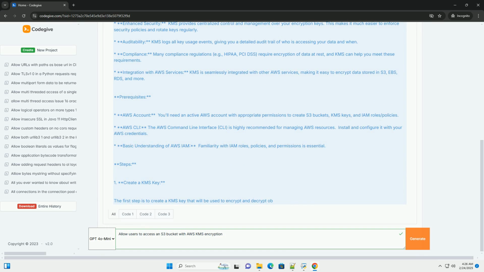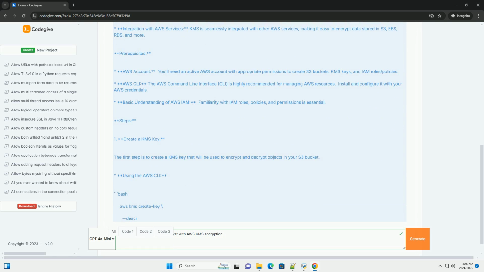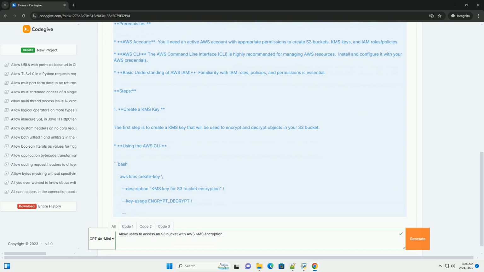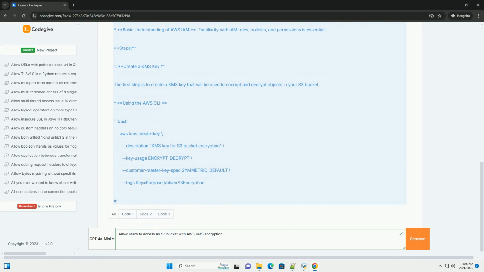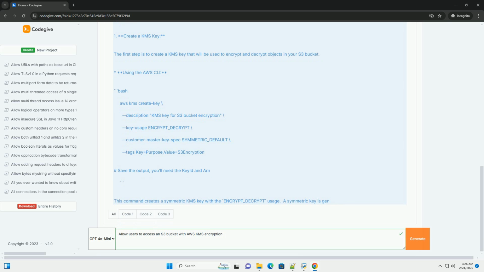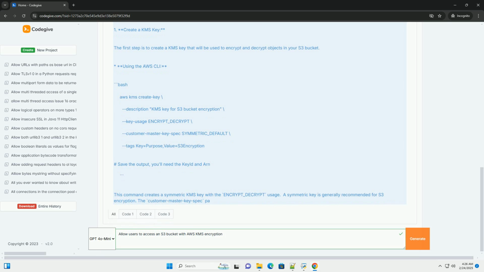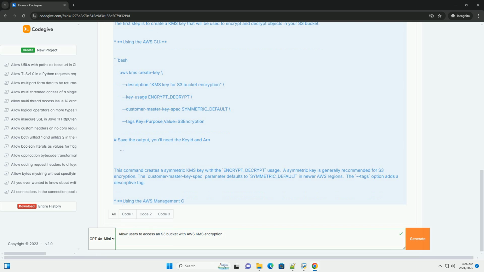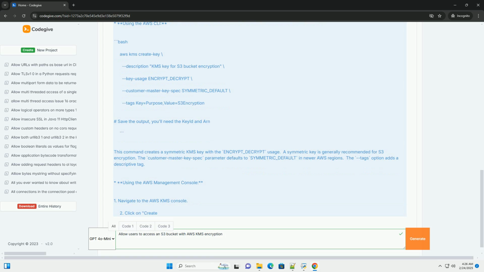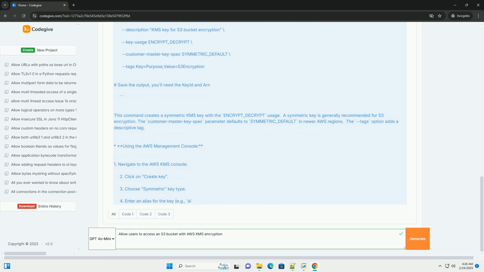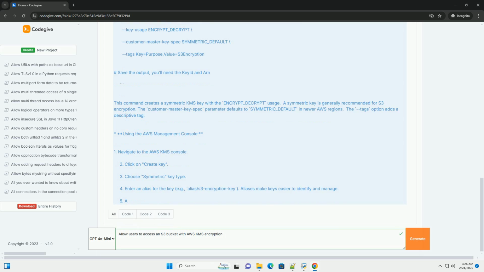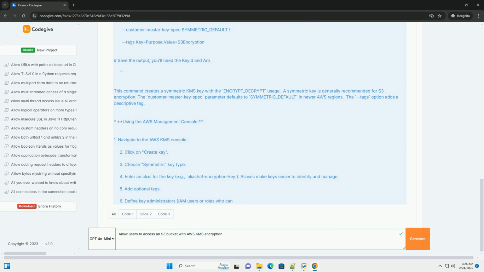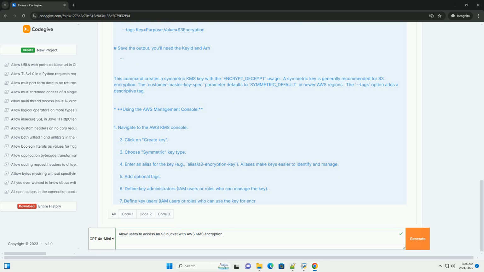Why use KMS encryption for S3? Before diving in, let's understand why you might choose KMS encryption for your S3 buckets. Enhanced security. KMS provides centralized control and management over your encryption keys. This makes it much easier to enforce security policies and rotate keys regularly. Auditability. KMS logs all key usage events, giving you a detailed audit trail of who is accessing your data and when.